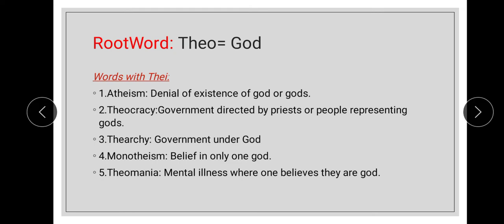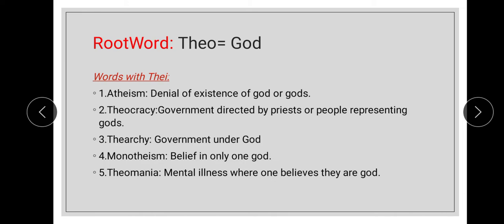The first word is atheism, which means denial of existence of God or gods. The example sentence is, instead of king's atheism, he praised the god to lure the beautiful queen. And coming to the next word, theocracy, which means government directed by priests or people representing gods. And the example sentence is, George worked for the continuation of the theocracy. And coming to the third word, thearchy, which means government under God. And the sentence is, the Greeks adored the thearchy.